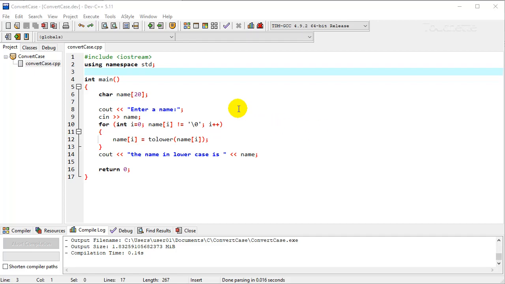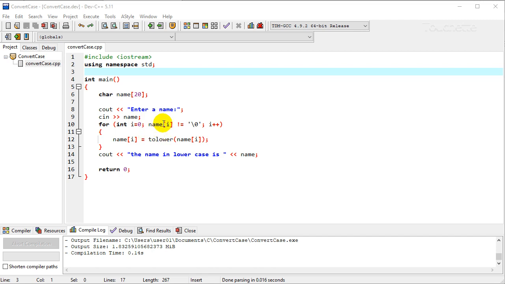Okay, this is an example for text processing. We're going to declare a variable called name here, a character array. Ask the user to input a name. We're going to cin that name, and then we're going to look at each character as we go through this for loop. So we're going to initialize it and start looking at 0. The array always starts with 0.